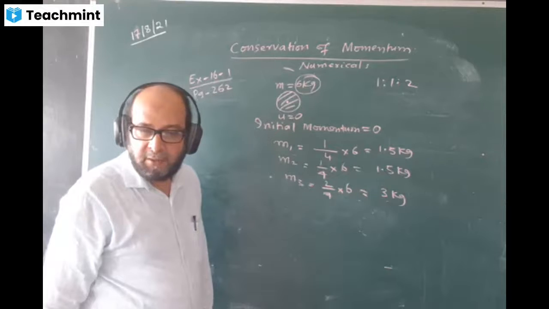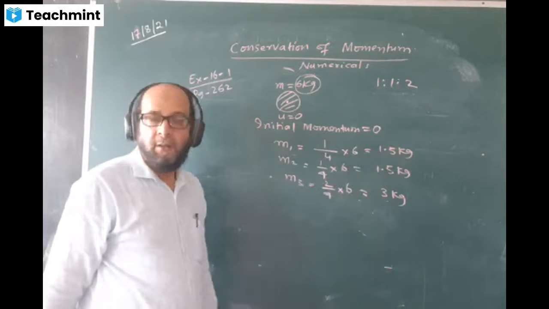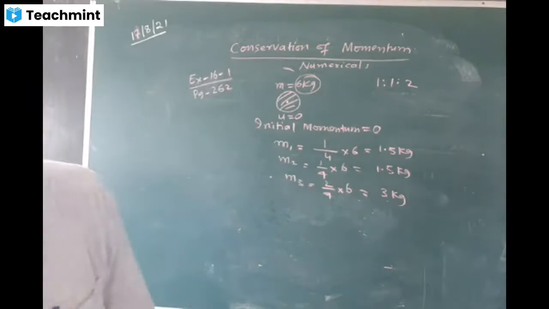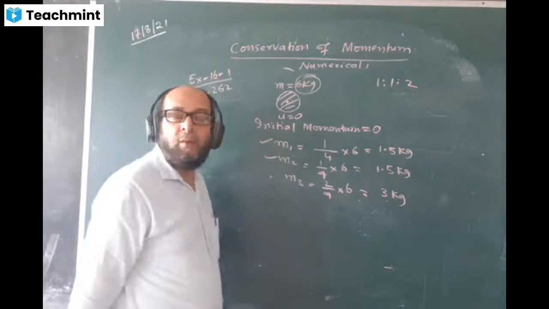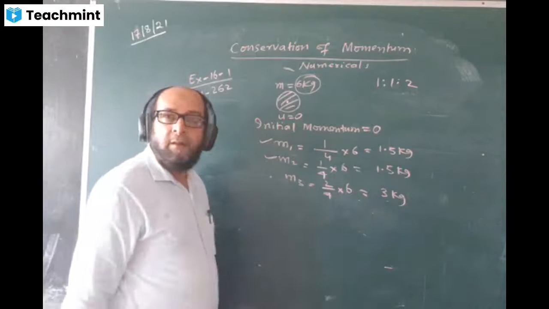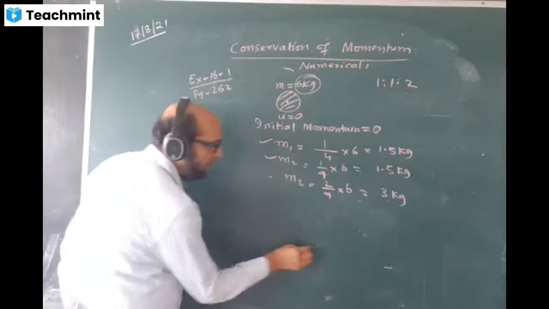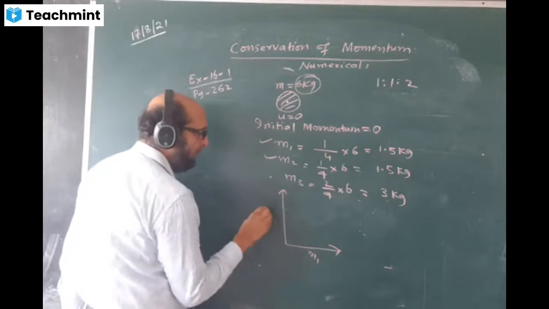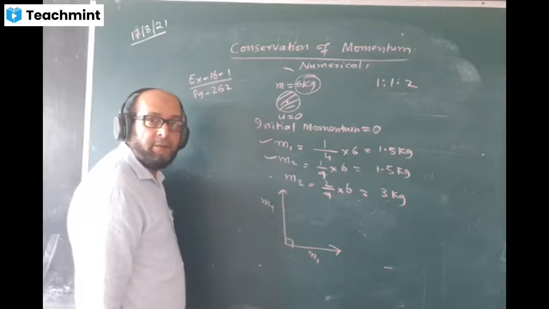Question says two fragments of equal masses fly off perpendicular to one another with a speed of 1 meter per second. The two fragments, which means this M1 and M2, are perpendicular to one another. Like this, I'll draw a diagram. M1 here, M2 here. These two are perpendicular to one another.